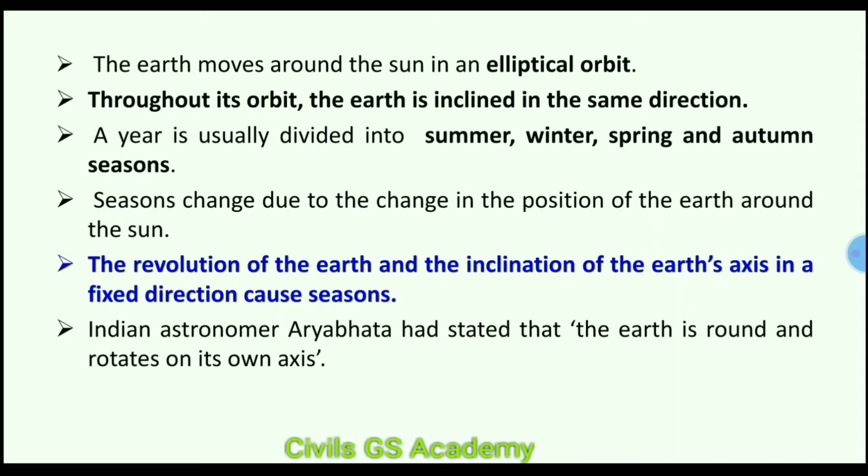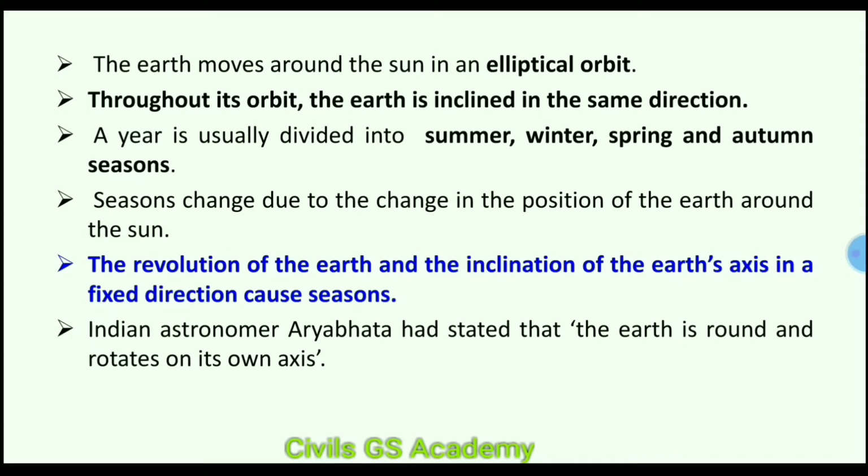See in color. The revolution of the Earth and inclination of the Earth's axis in a fixed direction cause seasons. So what is the reason for seasons on the Earth? It is the revolution of the Earth and the inclination of the Earth's axis in a fixed direction.